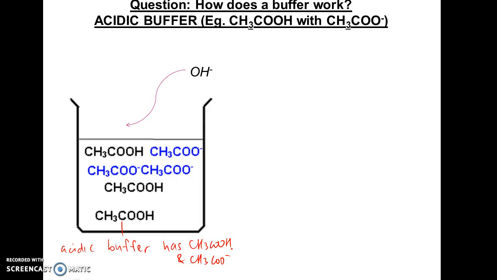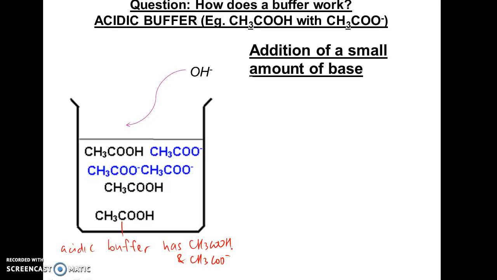Because when I add OH-, which is a base, who will react with it? Obviously, something inside the buffer must have consumed and reacted with the OH- such that it is removed from the solution. If not, the pH will go up. Let's say I add OH- to water. Definitely your pH will go up. But why is it when I add OH- to a buffer, pH is roughly constant?